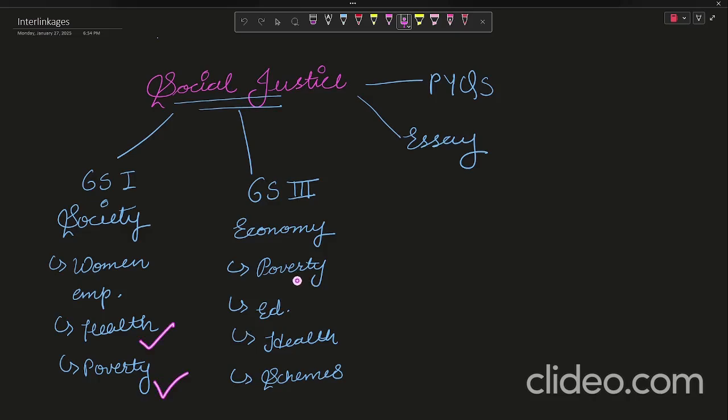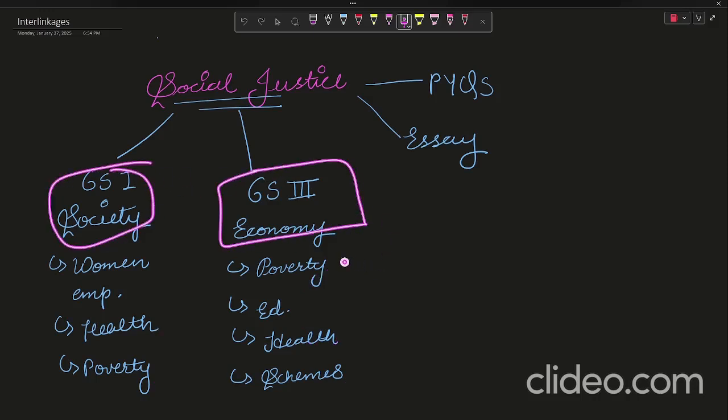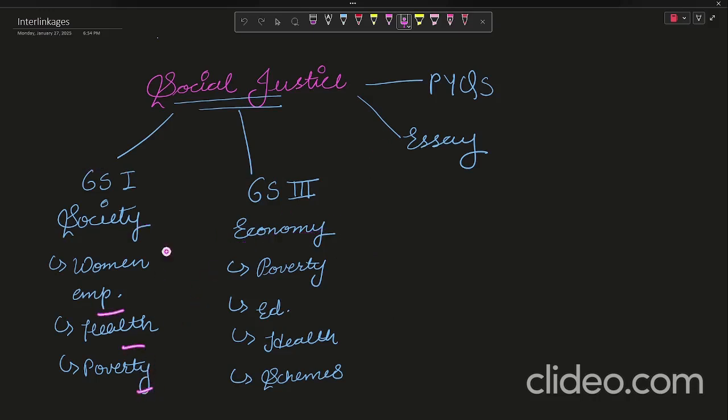Health, poverty, education schemes: you can interlink these three topics. Whenever you are studying this portion of the economy, you should open up your social justice topic also. Whenever you are studying this portion, again open social justice. This will broaden your concept and you will be able to understand it easily. Trust me guys, do it once, and if you think this is useful, please consider doing it, because this will broaden your concepts about a topic, like poverty.